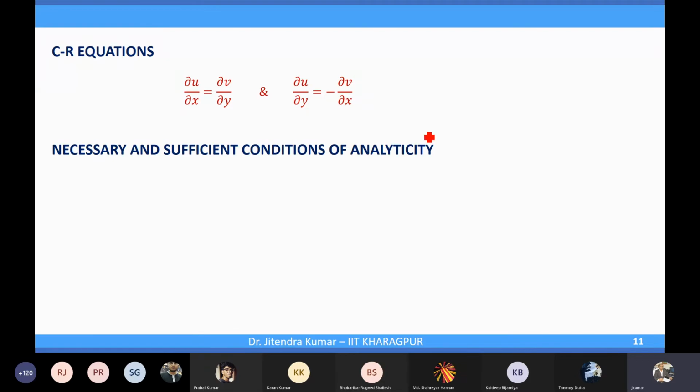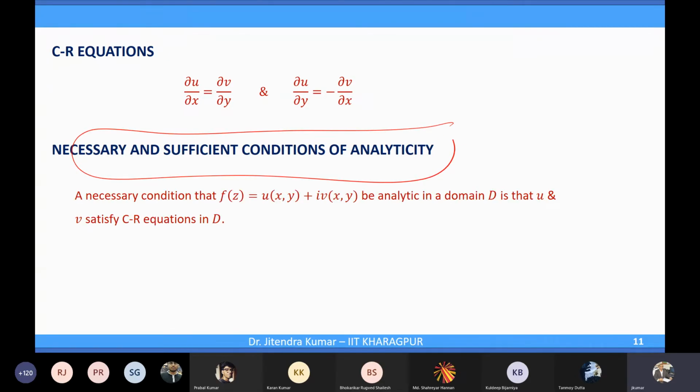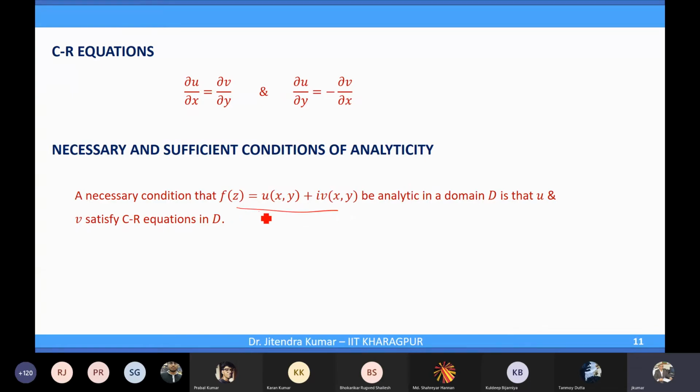Now, necessary and sufficient conditions for analyticity, we will see. A necessary condition means without this you cannot think about analyticity. The necessary condition that f(z) be analytic in a domain D is that u and v satisfy the CR equations in D. So the CR equations are a must.